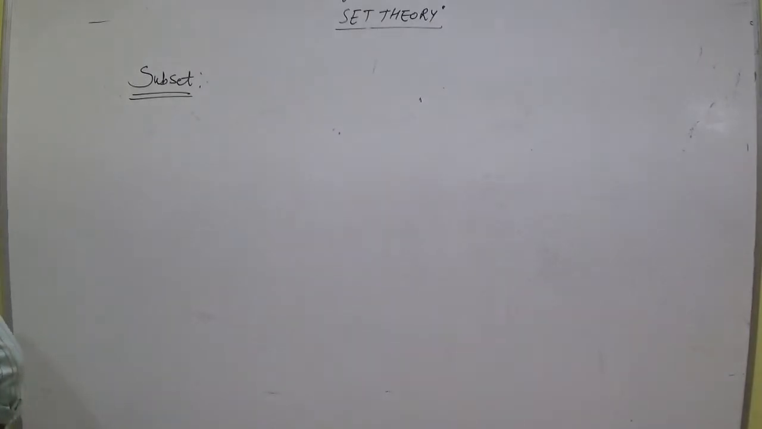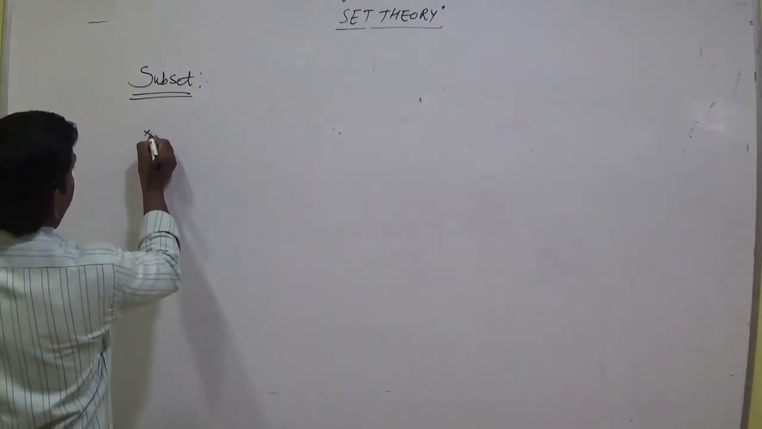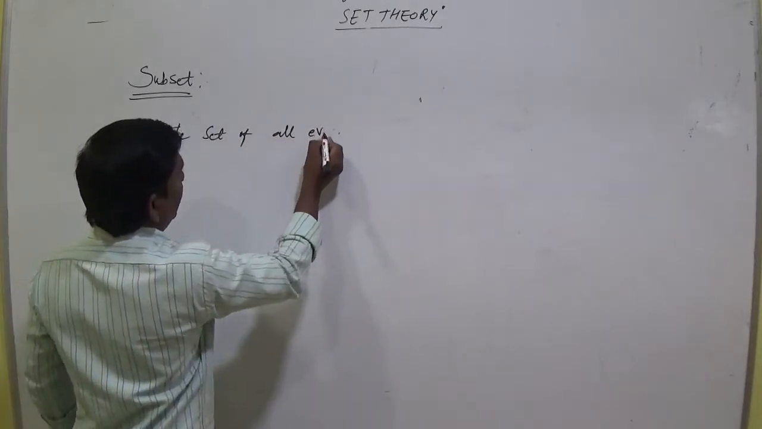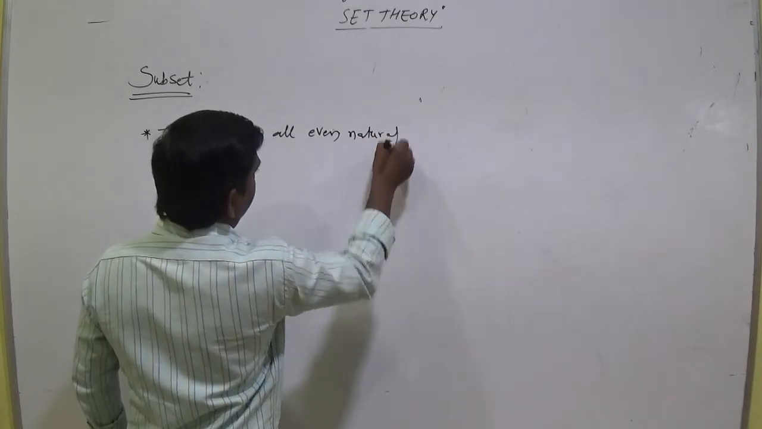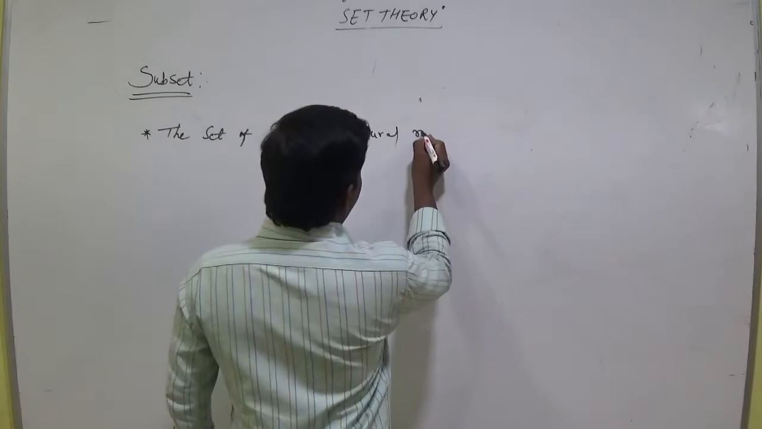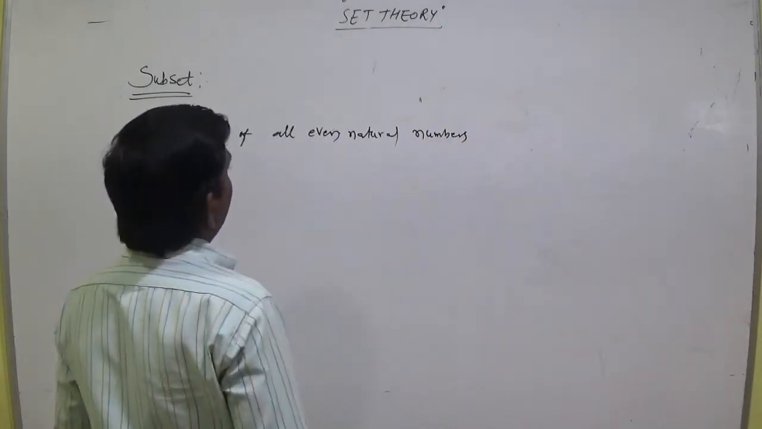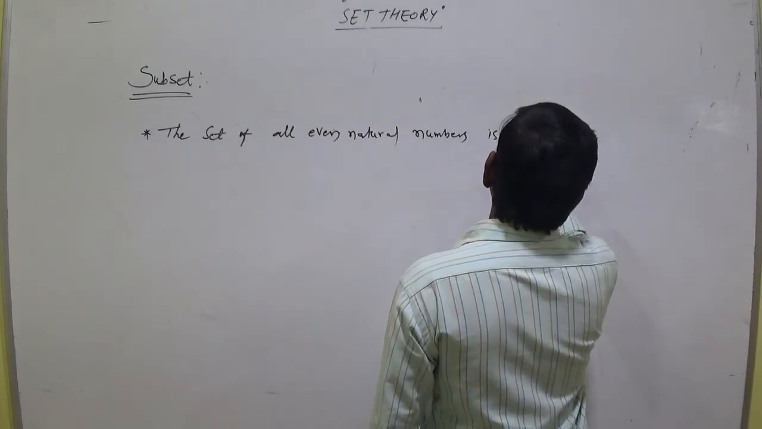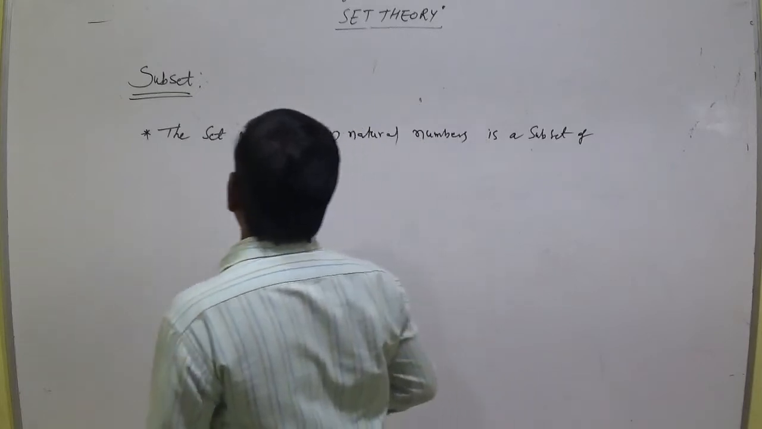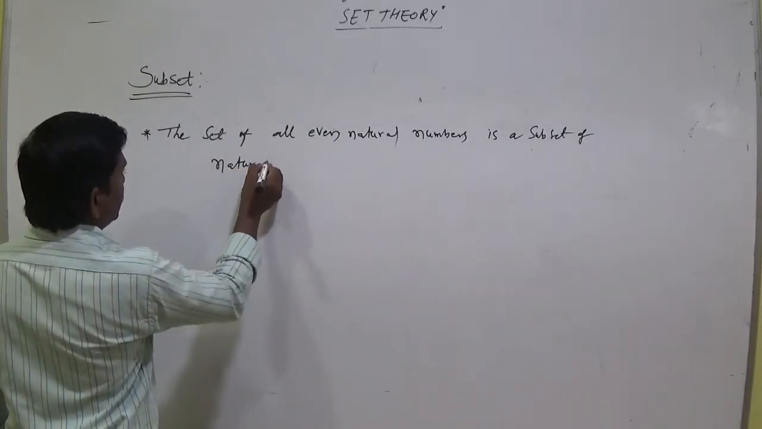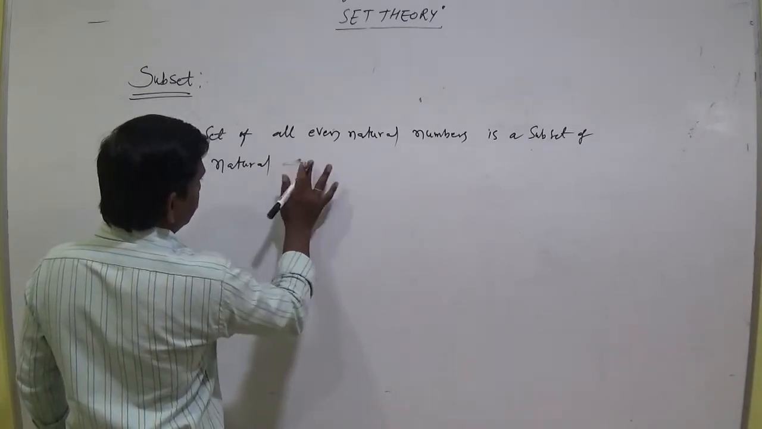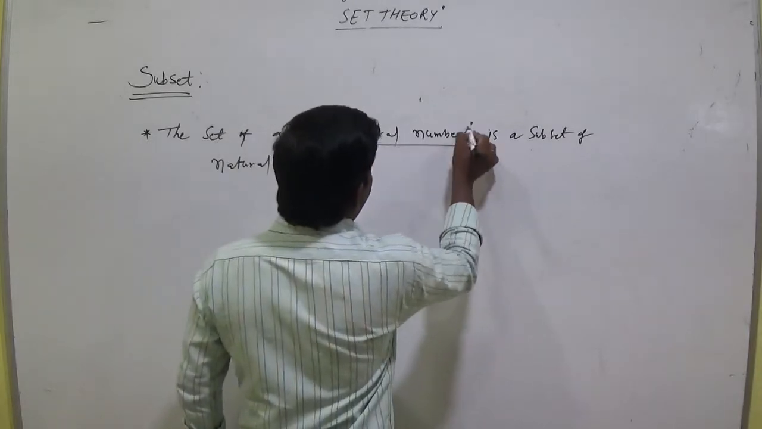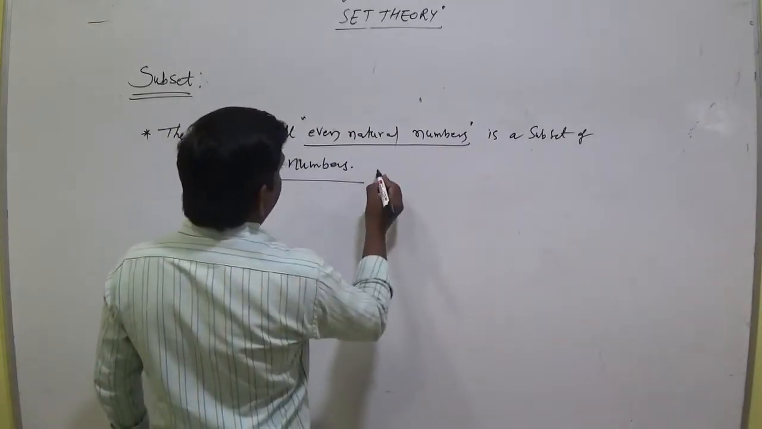Another example: the set of all even natural numbers is a subset of natural numbers N.